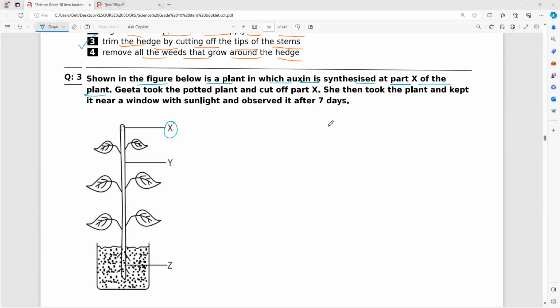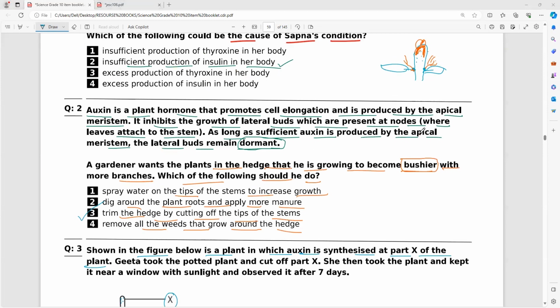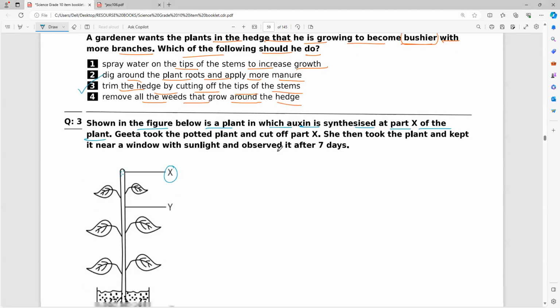What do you call it? Just now, the question above has it. What is the name, everybody? Learn it, the book is not there. Apical meristem. What is that? The tip of the plant, the shoot of the plant, which is called the apical meristem. Write it, learn it. Apical meristem.